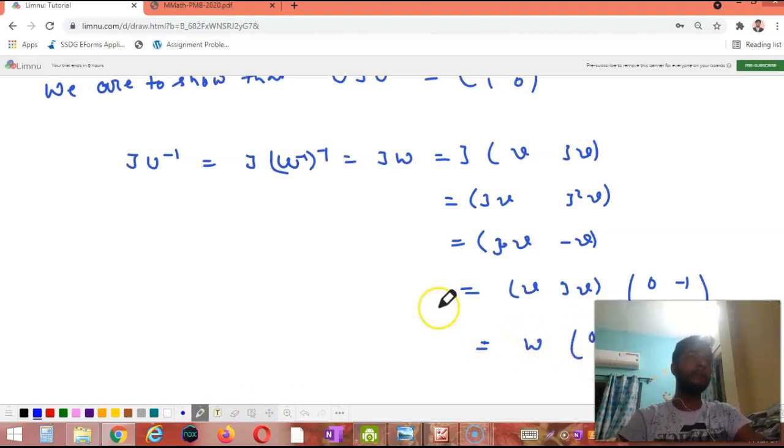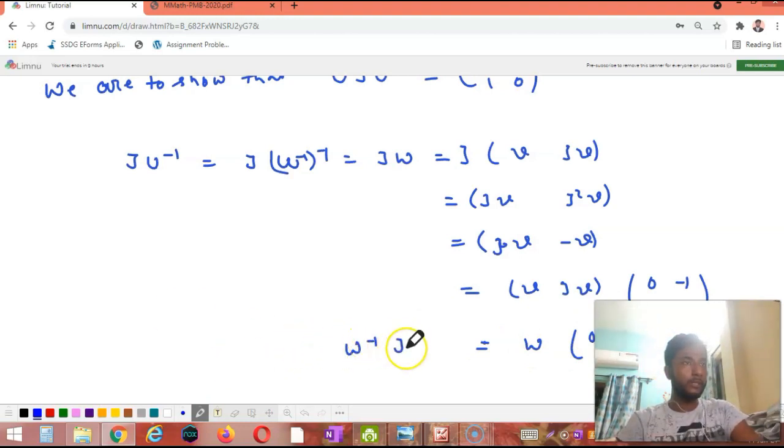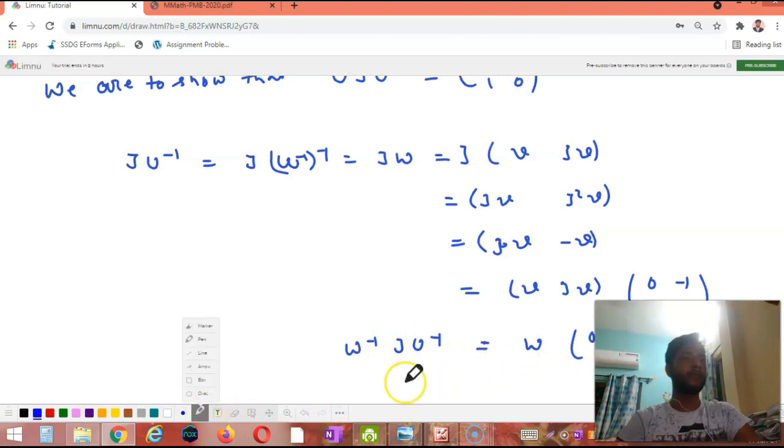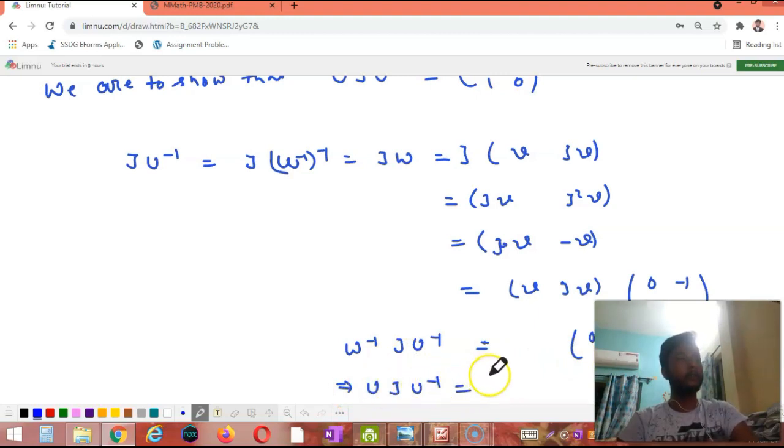Now if we take W in the left hand side, we can write W inverse J W equal to this. Now what is W inverse? W inverse is U, so we can write U J U inverse is equal to 0 minus 1 1 0. This completes the proof.